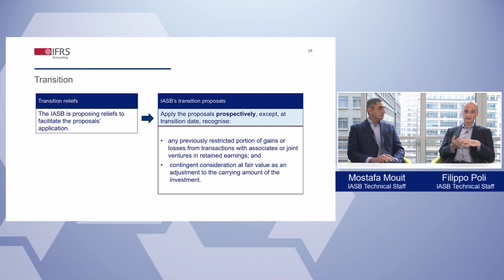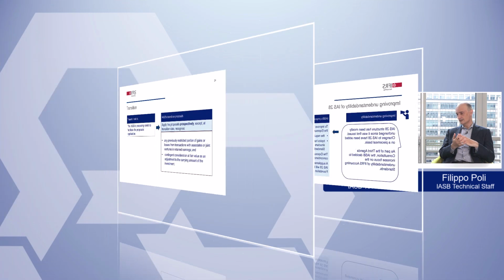At the transition date, the investor would be required to recognize the remaining portion of gains or losses from transactions with associates by adjusting retained earnings. The investor would also measure contingent consideration at fair value, with the corresponding adjustments to the carrying amount of the investments. Entities should have the necessary information available to make those adjustments.